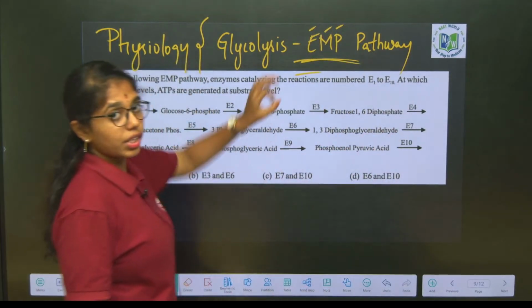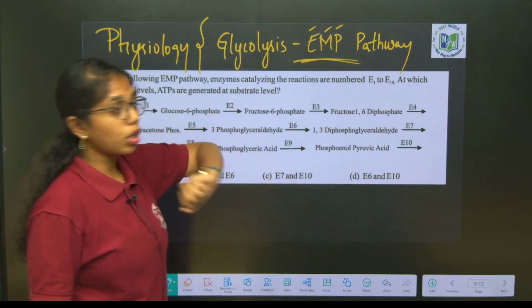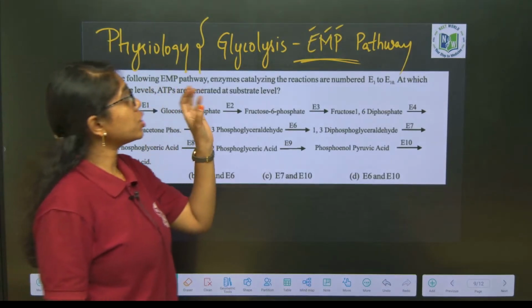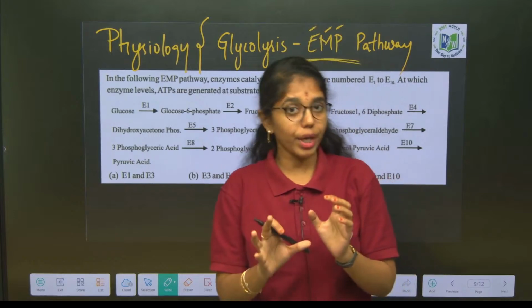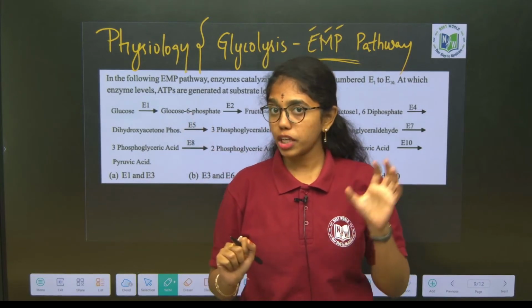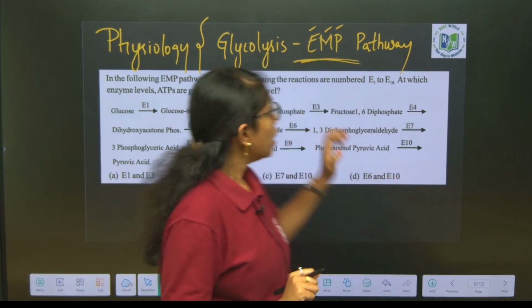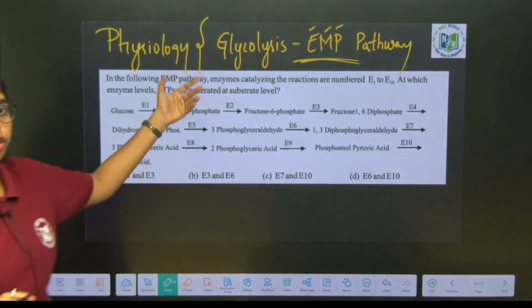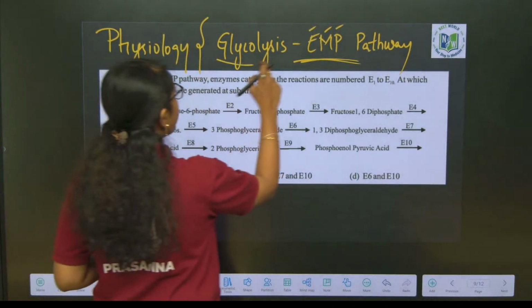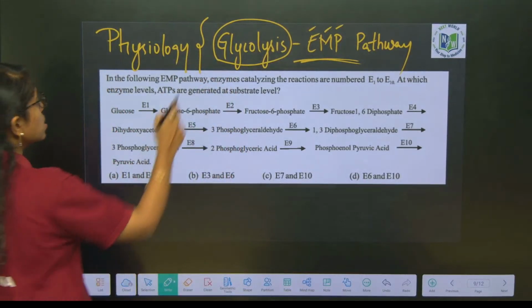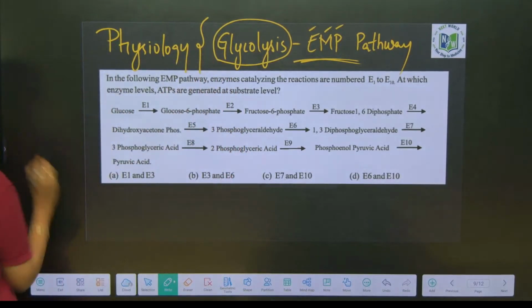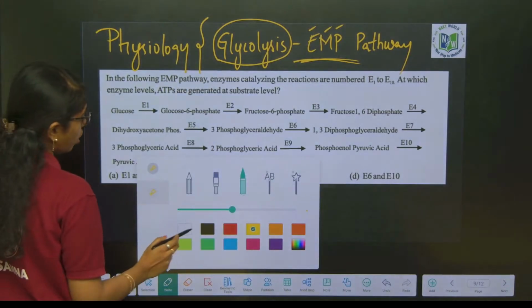It is a common pathway operated in both anaerobic and aerobic respiration. Glycolysis is also called incomplete or partial oxidation; in glycolysis, incomplete oxidation of glucose occurs.